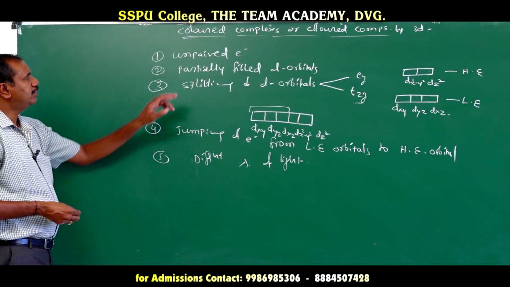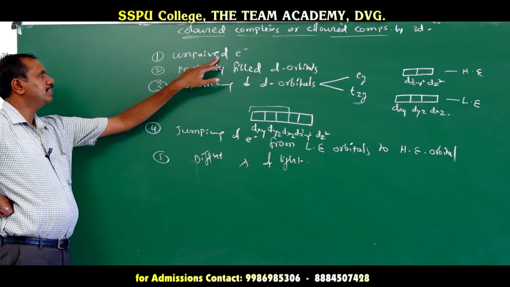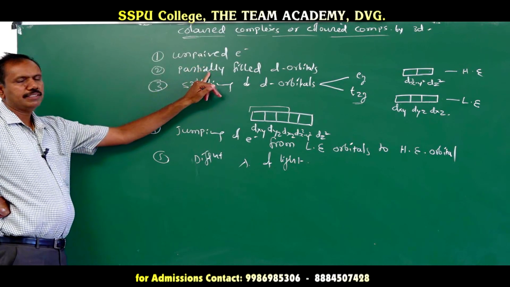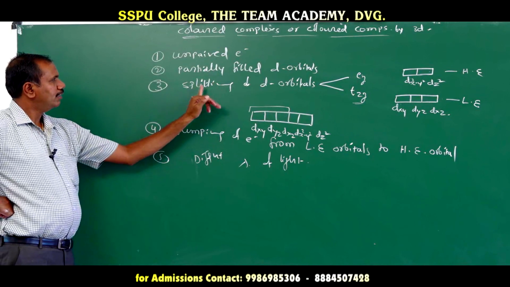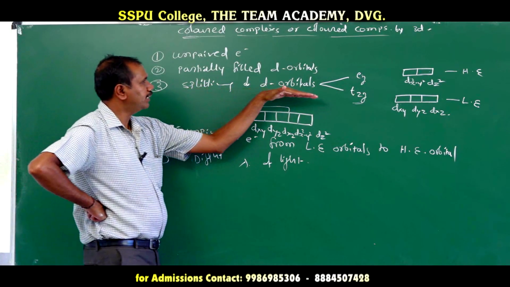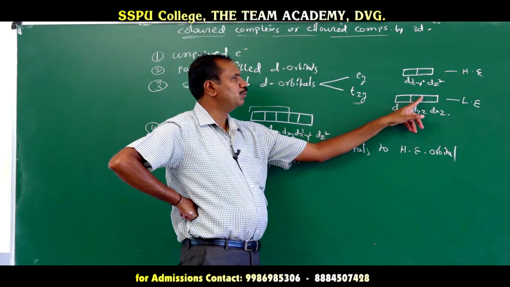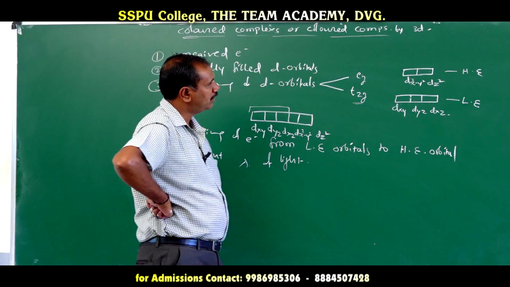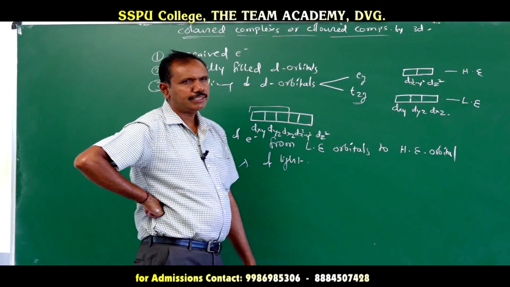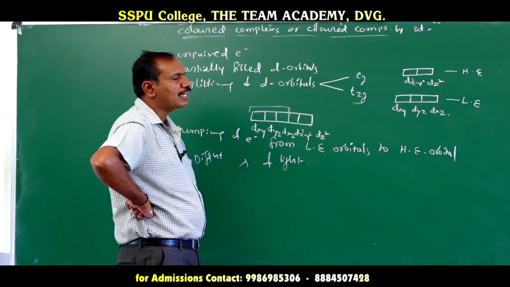So, the reason is the presence of unpaired electrons in those d orbitals, and they are partially filled d orbitals. Then those d orbitals can split up into two sets of orbitals. One is the t2g set of orbitals and one more is what? The eg set of orbitals. The t2g set of orbitals is called the low energy set, then the eg set of orbitals is called the higher energy orbitals.